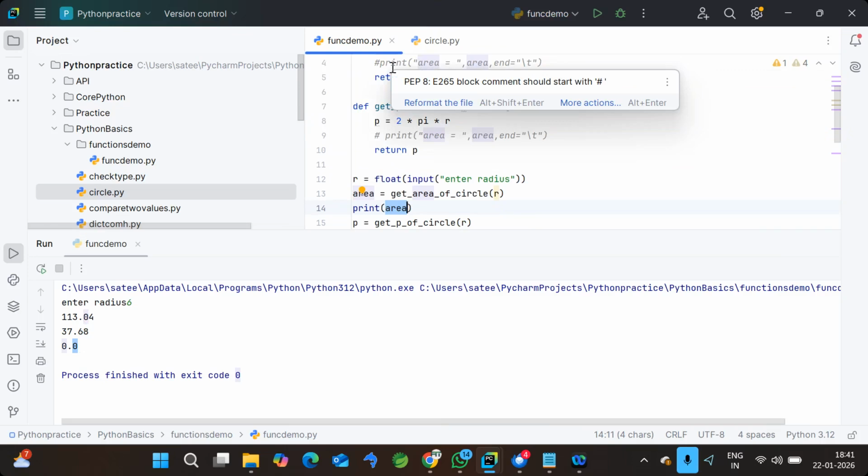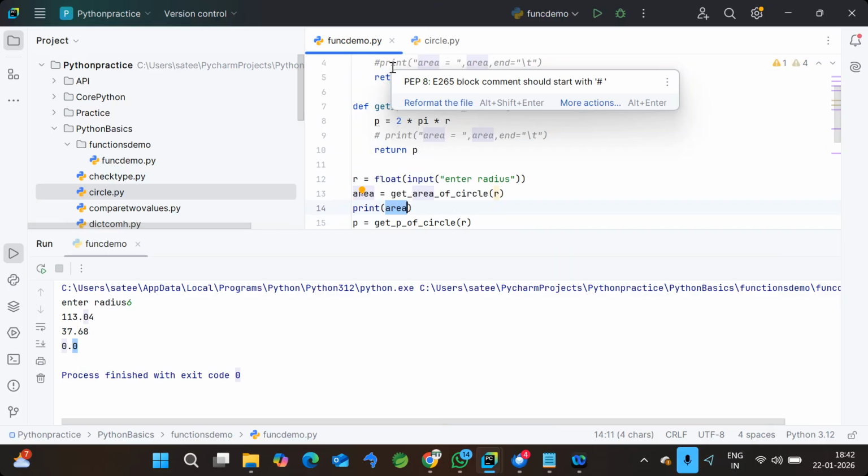Okay. And last but not least, two variable types I told you. The first concept is local variable, and the other is global variable. If you define any variable within the function, we call it a local variable, and the scope of that variable is within that function only. It means you can use the respective variable within that function only. You cannot use it outside that function. Whereas a global variable can be defined outside the function, and you can use that global variable anywhere in the program. It means you can use that variable in multiple functions.